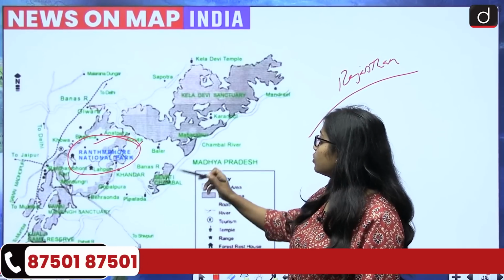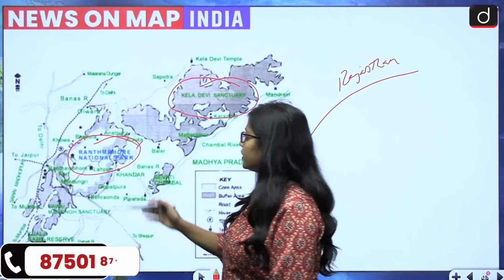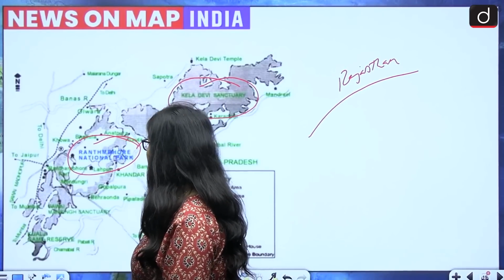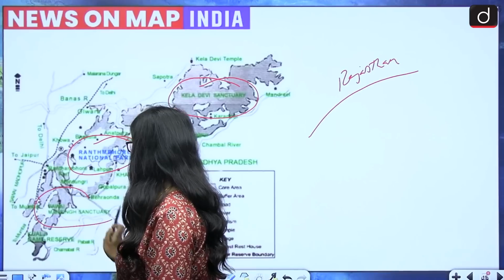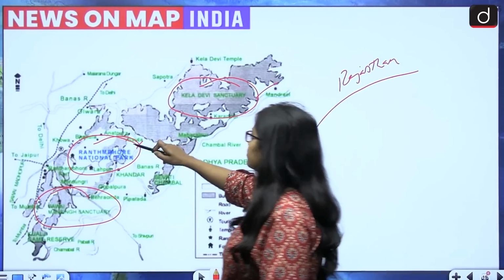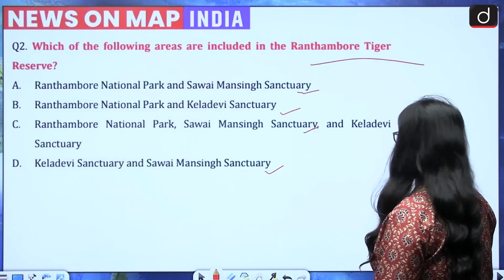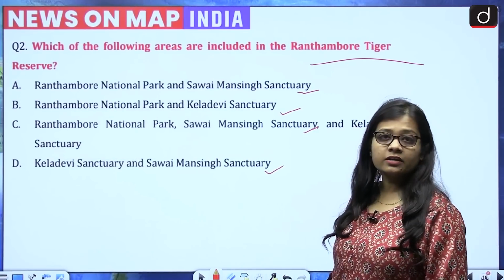Then on the north side of this is the Kela Devi Sanctuary, and to the south of the Ranthambore National Park lies the Savai Mansingh Sanctuary. So Kela Devi Sanctuary, Ranthambore National Park and the Savai Mansingh Sanctuary, all three lie within the Ranthambore Tiger Reserve.